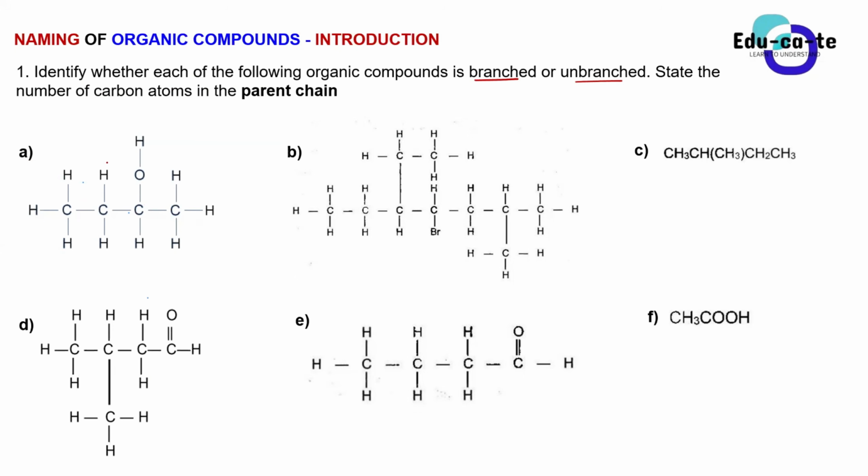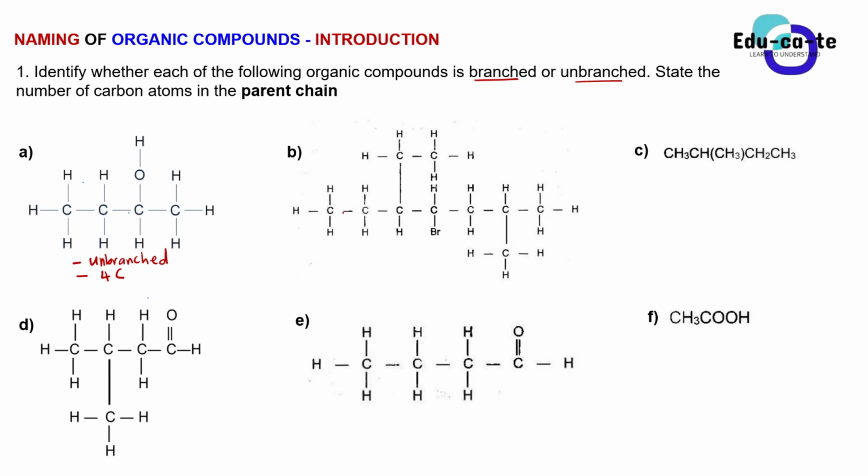Alcohol. Yes, it's an alcohol, because you can see that there's an OH group there. Now, is it a branched or an unbranched alcohol? Unbranched. Yes, it is unbranched because we have only one chain of carbons and it's a straight chain, so we don't have any side chains here. And then my question is, how many carbons are in the parent chain? Four carbons. Okay, let's be quick in that way.